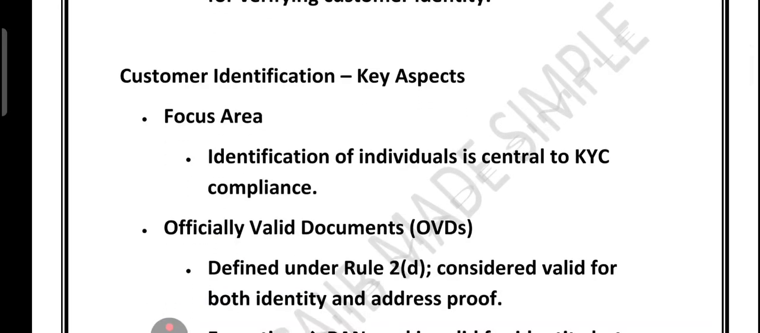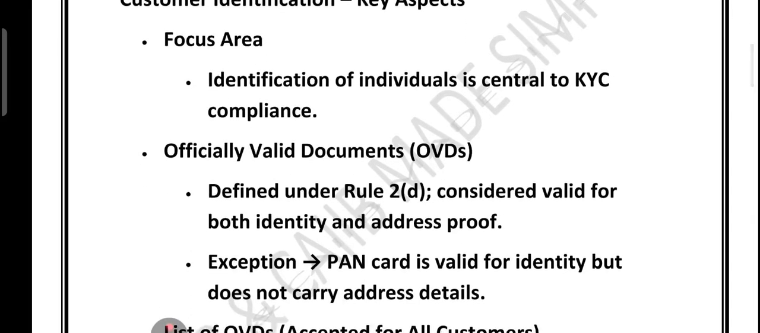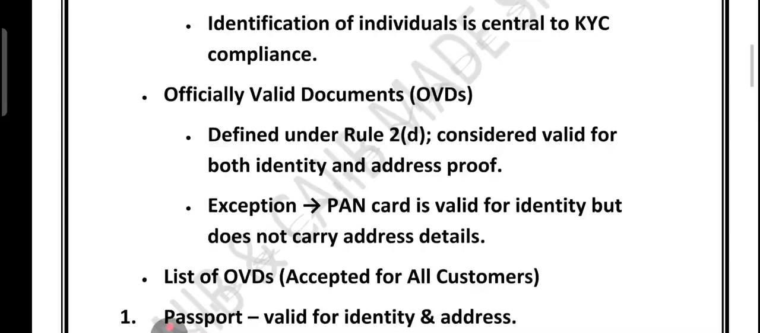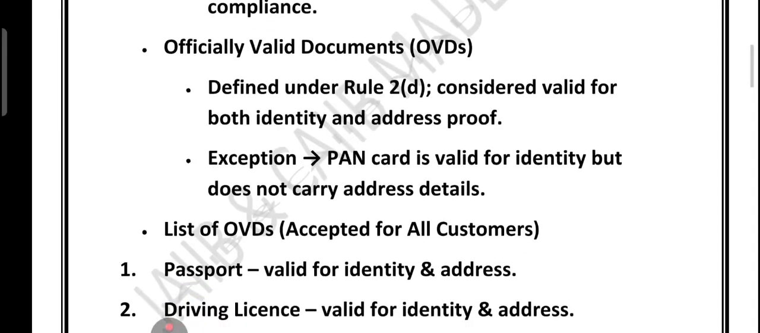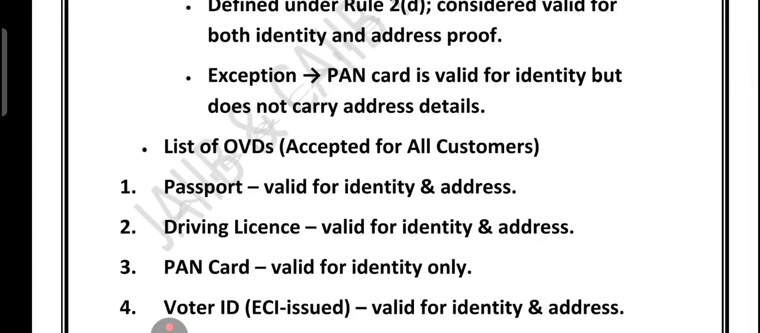Now friends, let's talk about the customer identification. Let's understand the key aspect of customer identification. The main focus is simple. Identifying individual correctly is central to the compliance. For this, bank rely on the officially valid document, or we call it OVD, which are defined under Rule 2, subsection D. So these documents serve as a proof of both identity as well as the address. There is one exception. The PAN card, it is valid only for identity, but it does not have address detail. Right? PAN card is valid for identity only. It does not have address detail.